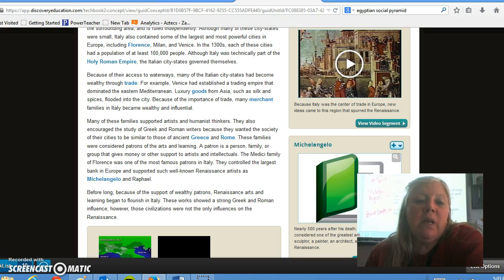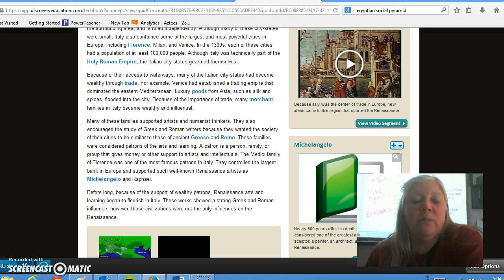They also encouraged the study of Greek and Roman writers because they wanted the society of their cities to be similar to those of ancient Greece and Rome. These families were considered patrons of the arts and learning. A patron is a person, family, or group that gives money or other support to artists and intellectuals. The Medici family of Florence was one of the most famous patrons in Italy.